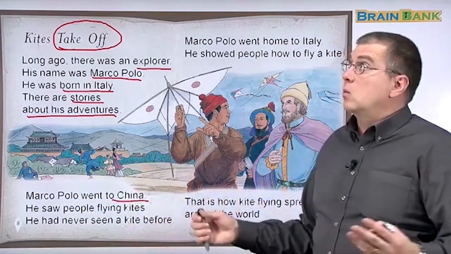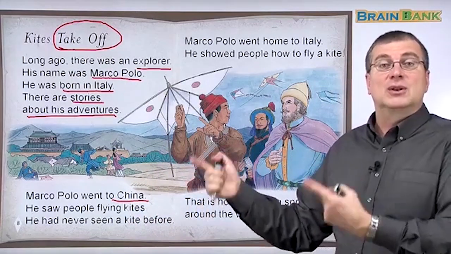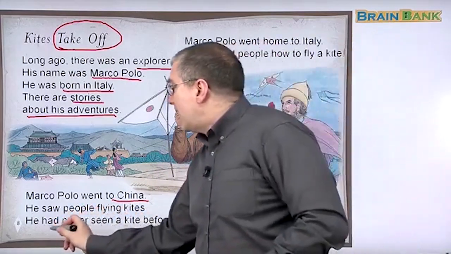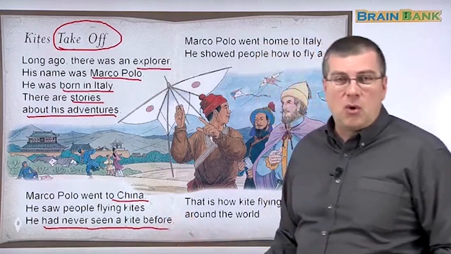So he goes to China. He says, wow, what are they doing? That looks cool. That's really neat, right? He had never seen a kite before.